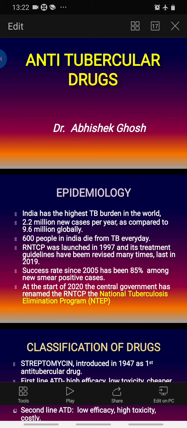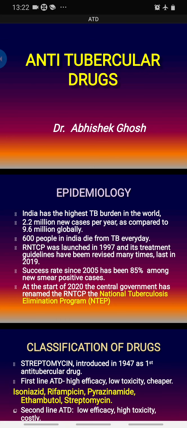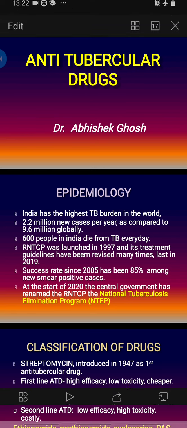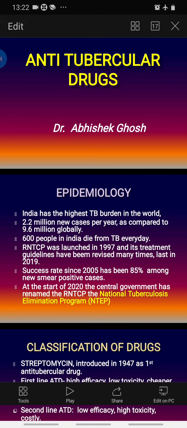So almost 2 out of every 9 patients of tuberculosis are from India, and 600 people in India die from tuberculosis every day. RNTCP, the Revised National Tuberculosis Control Program, was launched in 1997, and its treatment guidelines have been revised many times, last in 2019, and the success rate was very good, 85% since 2005.